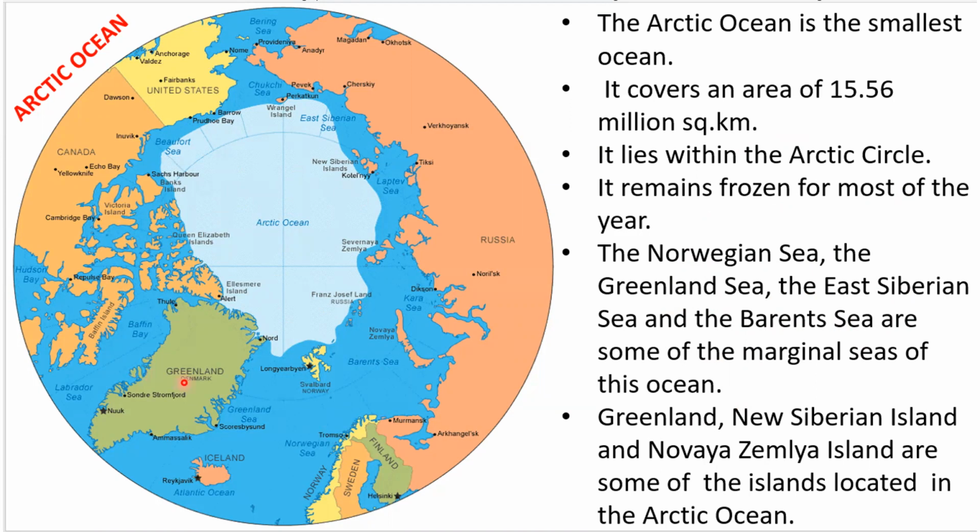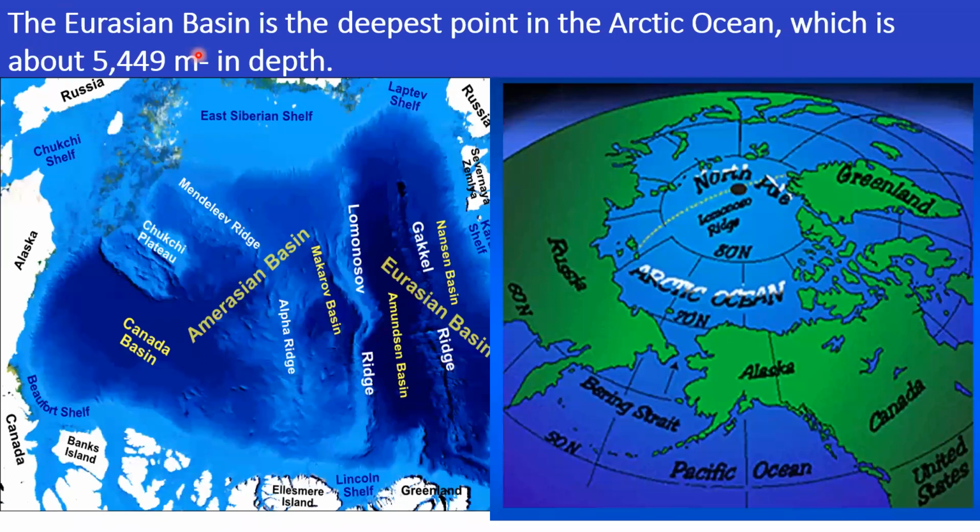Greenland, New Siberian Islands, and Novaya Zemlya Island are some of the islands located in the Arctic Ocean. Here you have Novaya Zemlya Island. Here we have Greenland. Here we have the New Siberian Islands. So these are the important islands found in the Arctic Ocean. The Eurasian Basin is the deepest point in the Arctic Ocean, which is about 5,449 meters in depth.